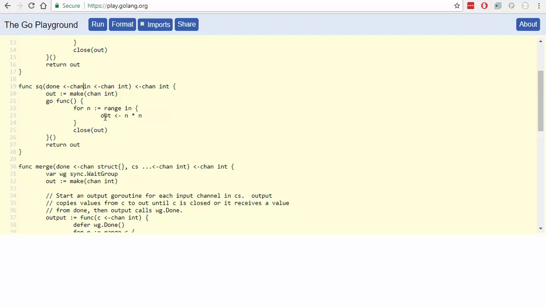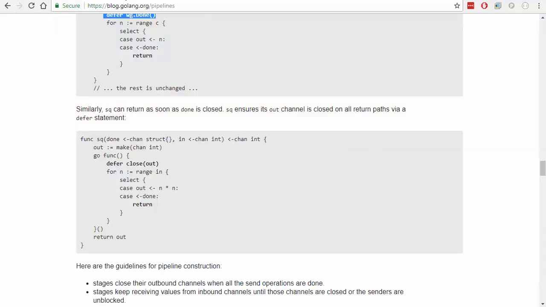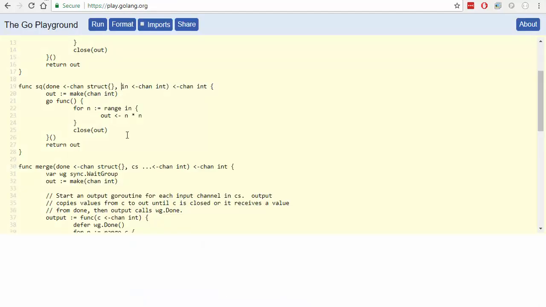It just says struct. I don't think it really makes any difference, does it? Or is it an int? No, we're keeping it as a struct. It's funny they would use an undefined struct, but I suppose it has to be a struct, it can't be an interface. All right, so we'll do another one of those defer closes.